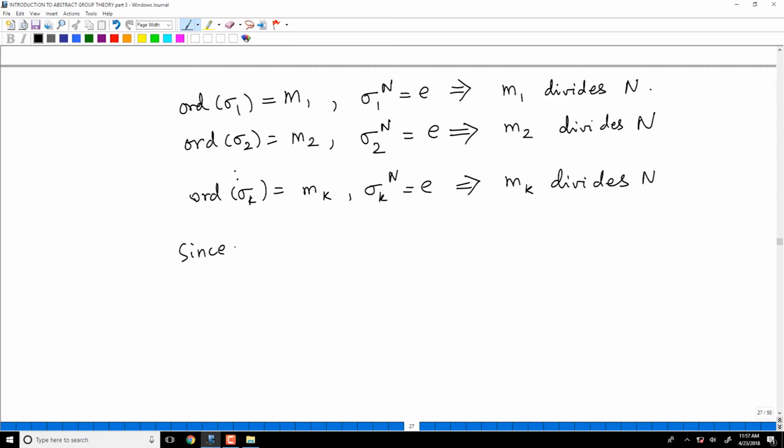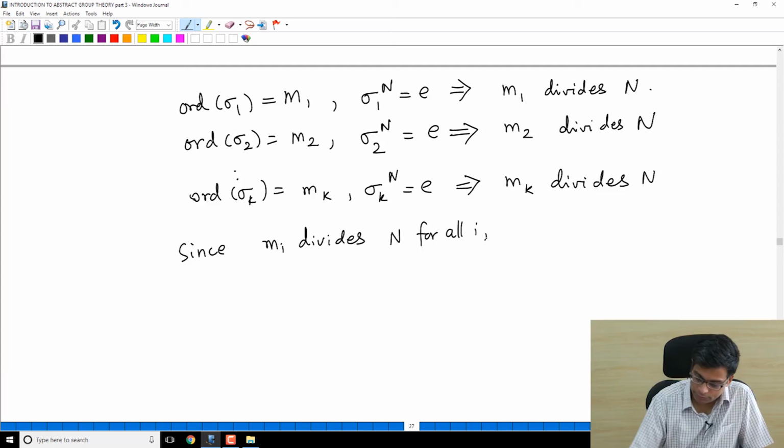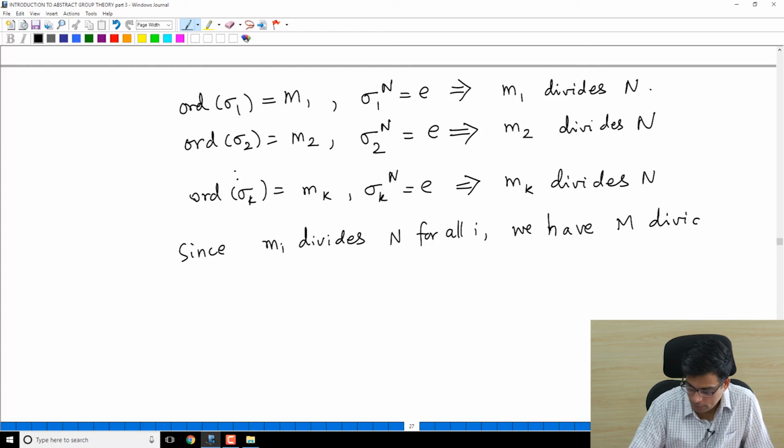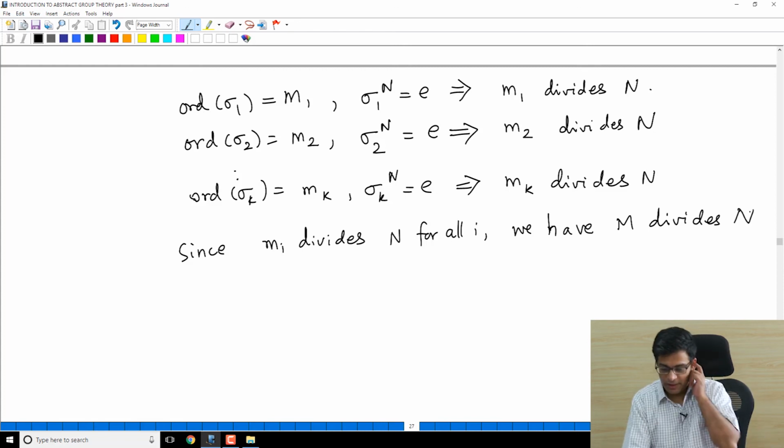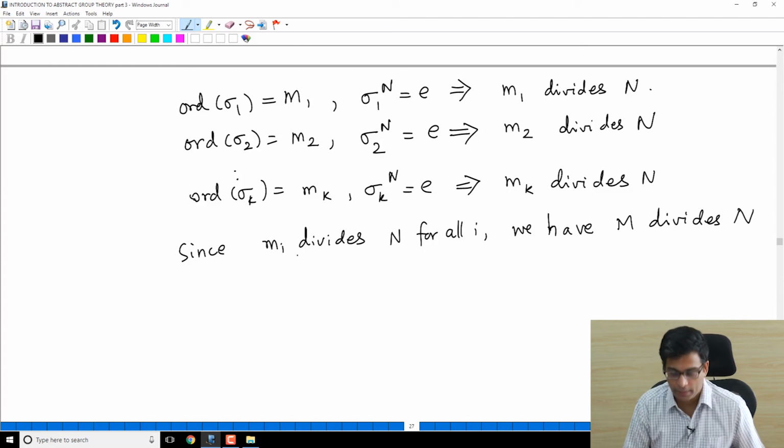Since each mi divides n for all i, we have the LCM divides n. See, if each mi divides n, n is a common multiple of the mi, right? But capital M is the least common multiple, and the property of least common multiples is that the least common multiple divides all other multiples.